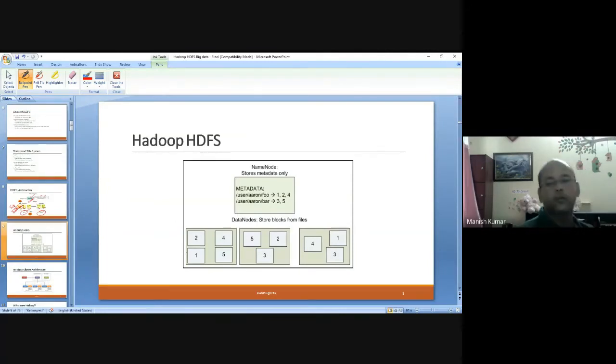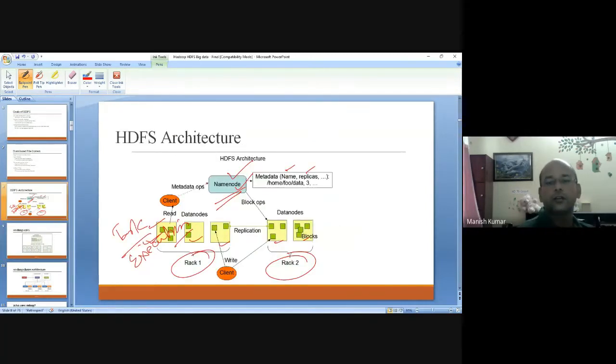Now the replication part, as you can see, is that the same data is replicated at 2 different nodes, and not necessarily in the same rack, even in different racks. The idea is very simple: if rack 1 fails, I can still make use of rack 2 to get this data. Okay, so by some permutations we replicate the data across the racks and across the nodes.